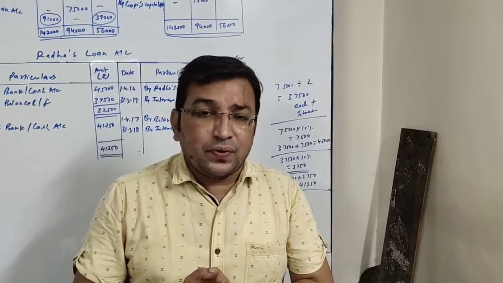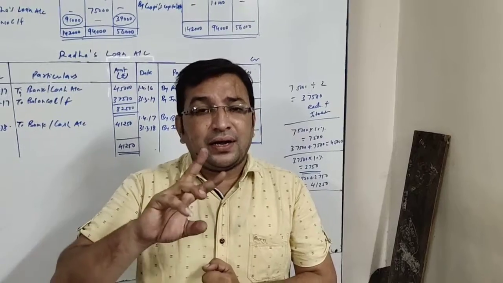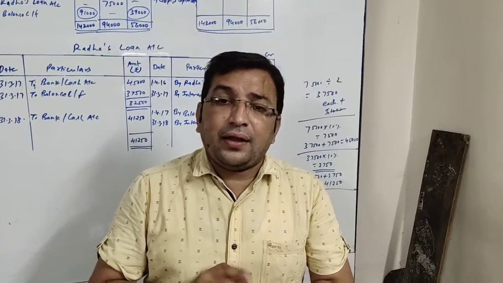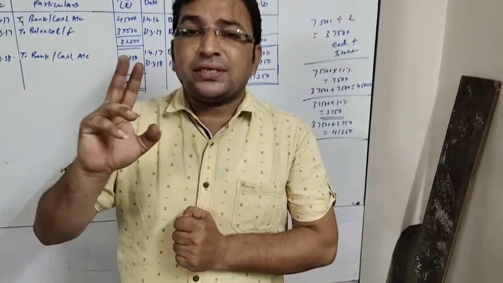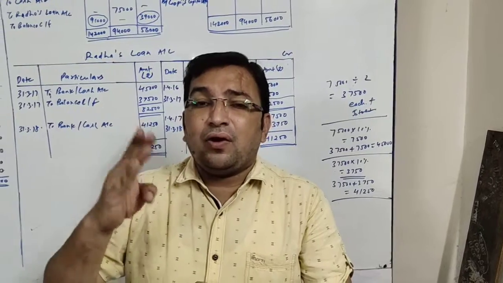That means whatever amount will be payable to Radha, out of that 5,000 will be paid immediately and remaining amount will be transferred to her loan account. And her loan is payable in 2 years, so that will be paid in 2 annual equal installments along with